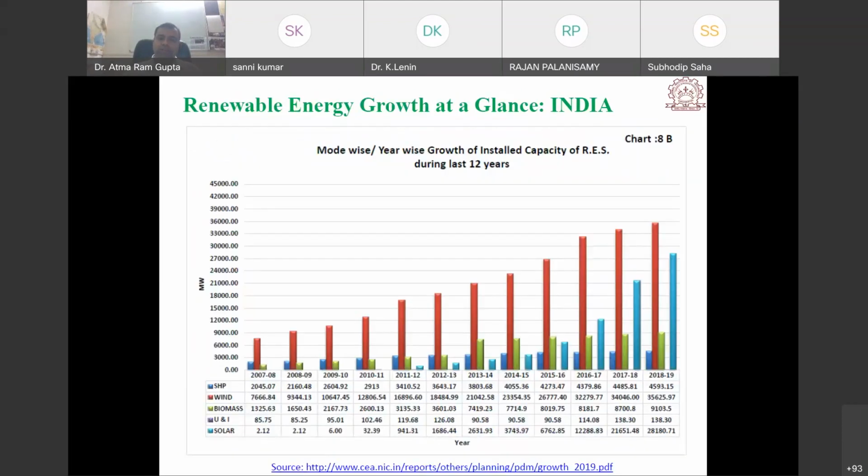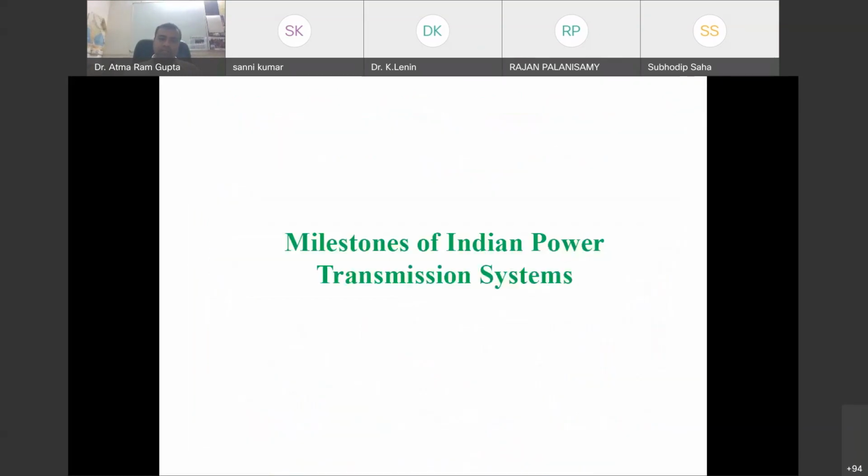This is the growth of renewable energy over the last 12 years. Among all the renewable energy producers, mainly solar, wind, and biomass are plotted here for the last 12 years. Next, these are some milestones we have seen in the Indian power system for power generation. Next, what are the main milestones in the transmission system which we have achieved?